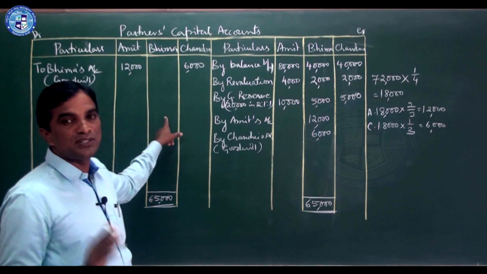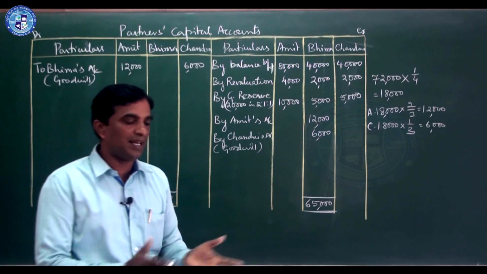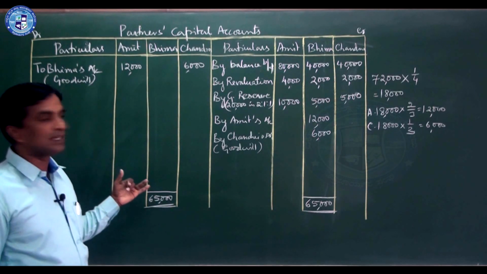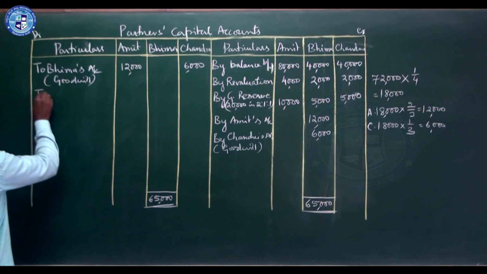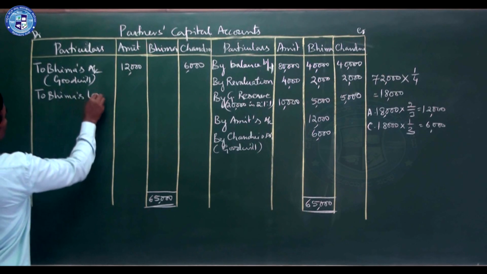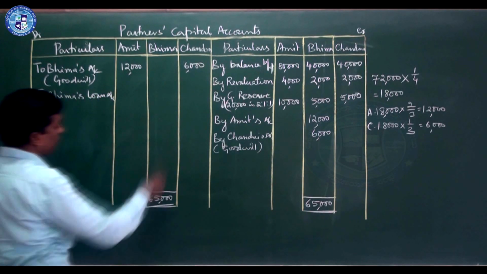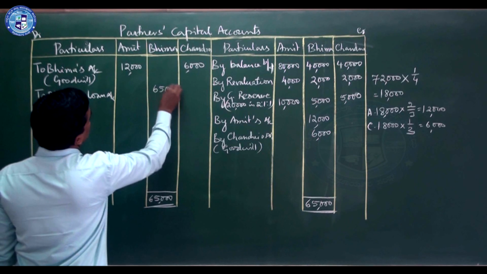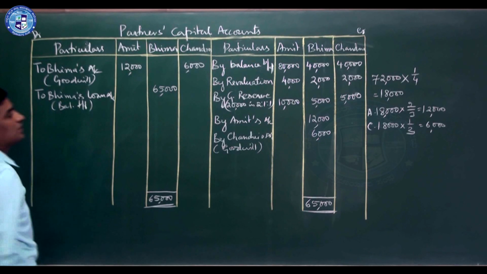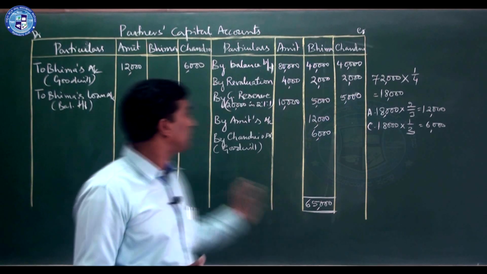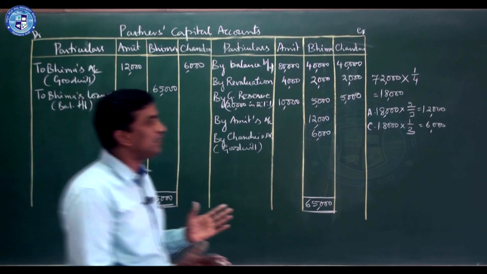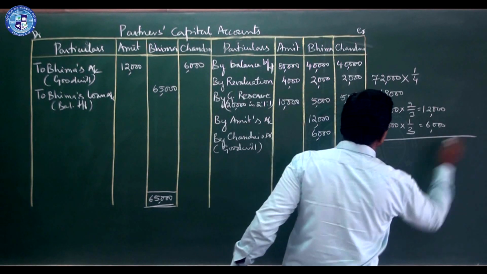Here you see any balance, no balance. As earlier, here they have not given how to pay. So we open the retiring partner's loan account. Write here: to Bhima's loan account, full amount 65,000. Balance transferred to his loan account. Now generally you used to write balance carried down, but here the balance carried down amount is given. So you can do that.